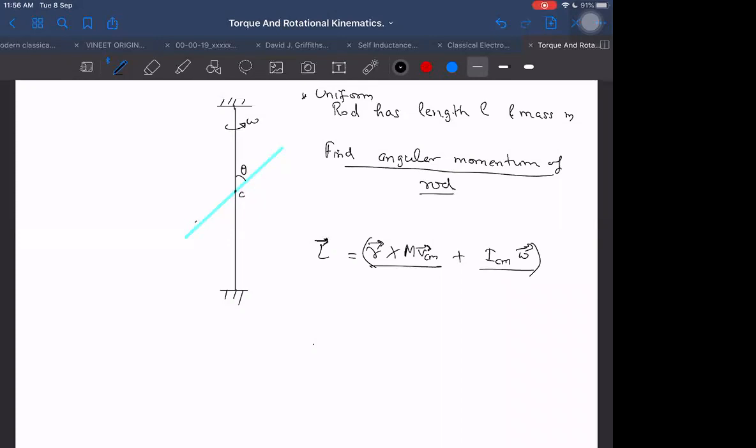We derived this for the cases when the body is rotating about an axis. When the body is rotating about an axis, for such cases we have derived it.